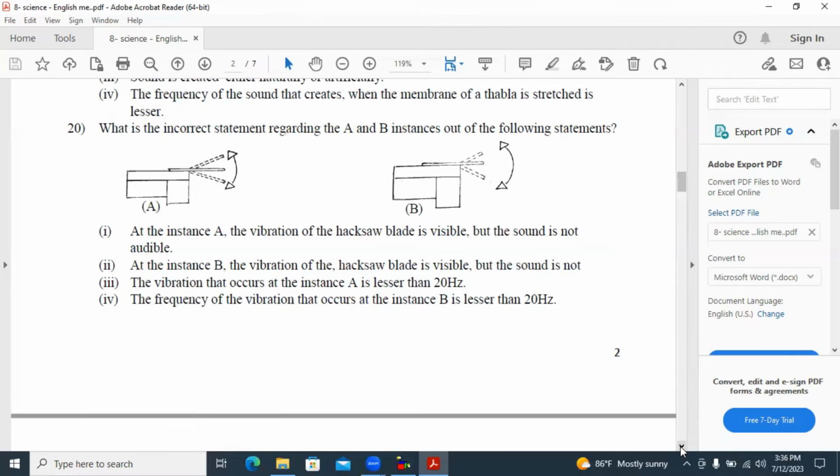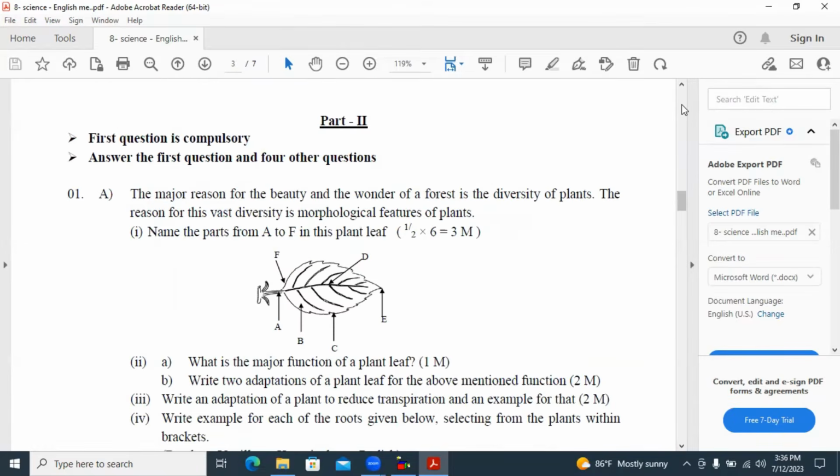Correct. Audible means, not audible means cannot hear. Next one, third one, the vibration that occurs at instance A is lesser than 20 Hz, also correct. That's why we can't hear that sound. Now we will move to part 2 of this paper.